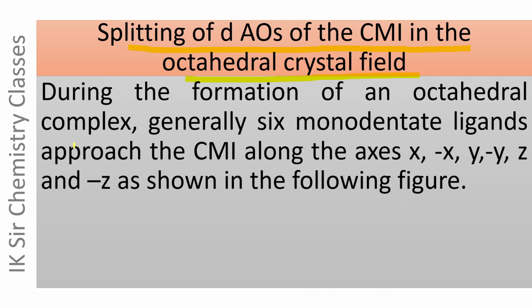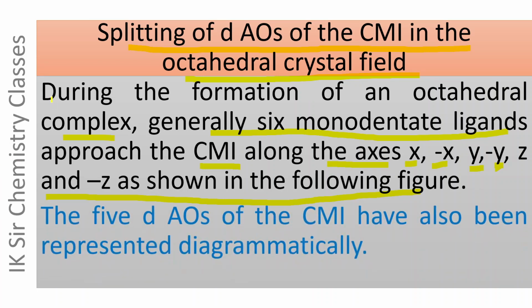During the formation of an octahedral complex, generally six monodentate ligands approach the central metal ion along the axes x minus x, y minus y, z and minus z, as shown in the figure on the next slide. The 5 d atomic orbitals of the CMI have also been represented diagrammatically on the next slide. Let us see it again.